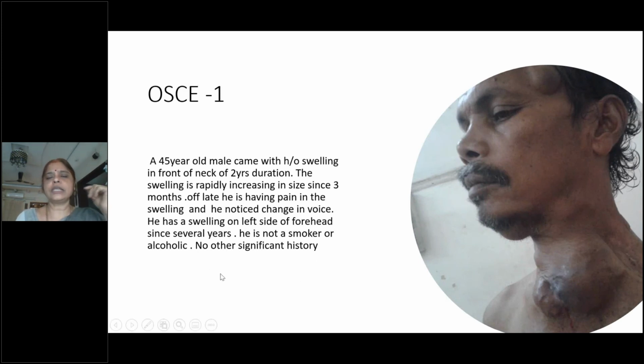Okay. Now you see this one. Here you have a patient, a 45-year-old male, who came with swelling in front of the neck of 2 years duration. The swelling has been rapidly increasing in size since 3 months, and he also has pain in the swelling and hoarseness of voice. There is also a swelling on the left side of the forehead since several years. He is not a smoker or alcoholic. No other significant history. So what is your opinion on this history?